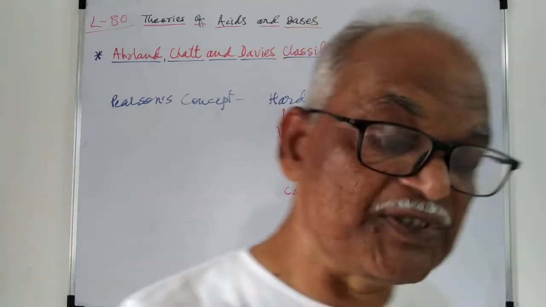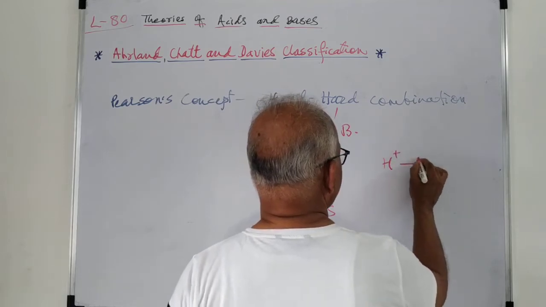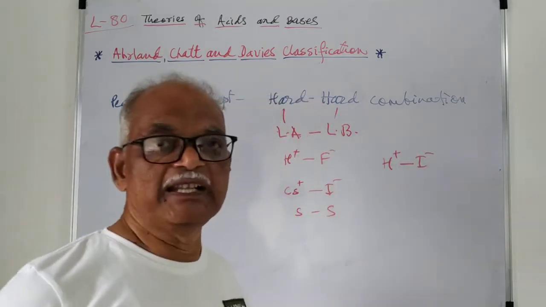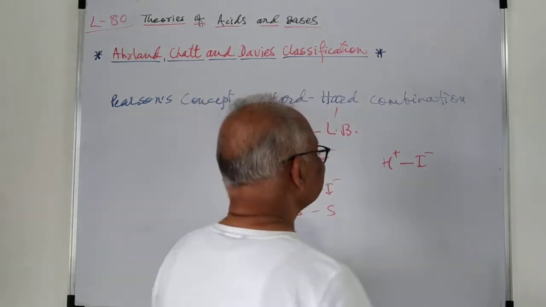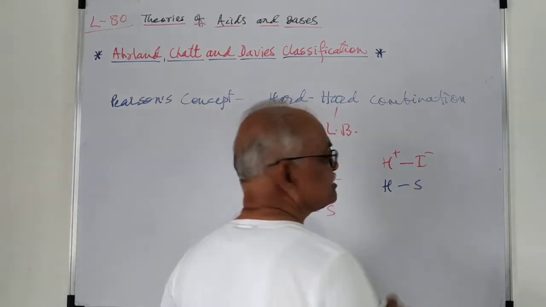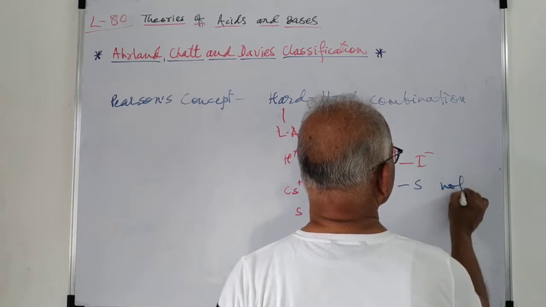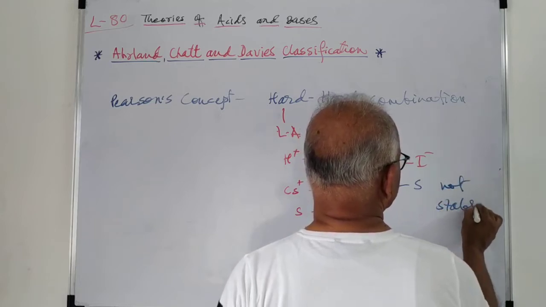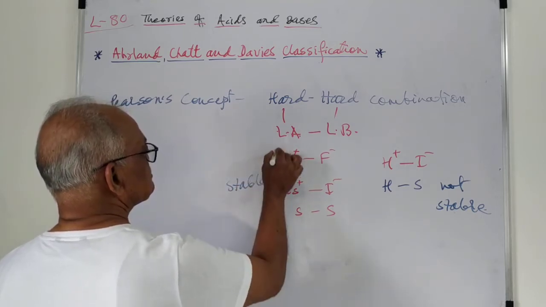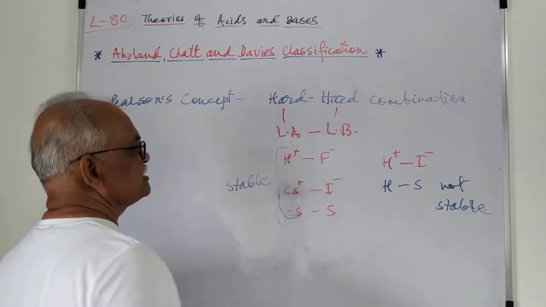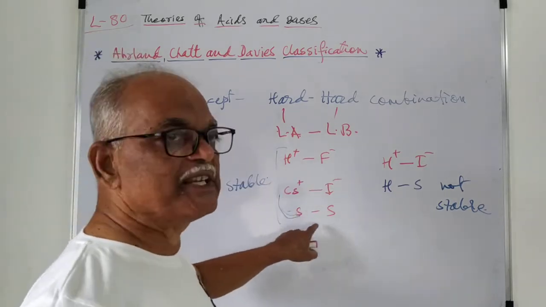And if we see a compound like H plus and I minus, you will find that this is a hard soft combination and therefore it is not stable, but these others are stable structures. These are stable combinations because both are hard or both are soft.